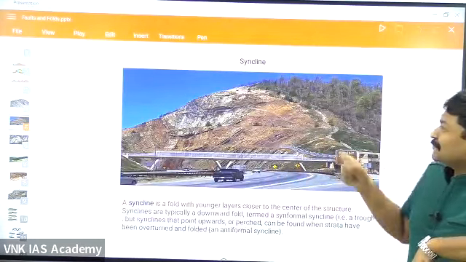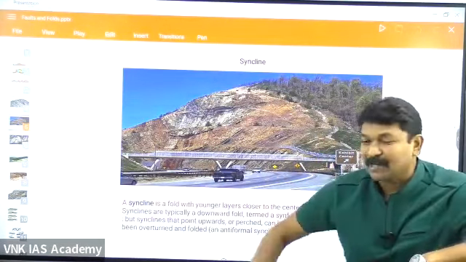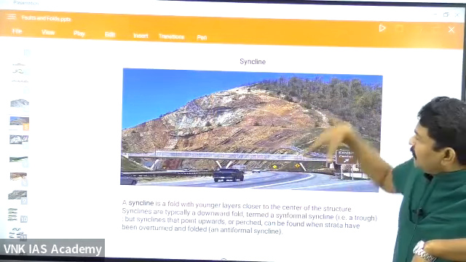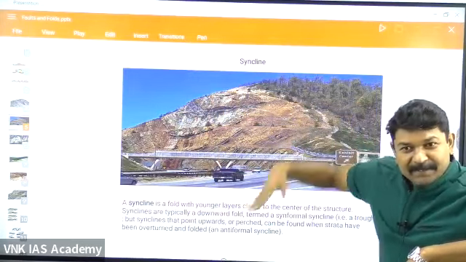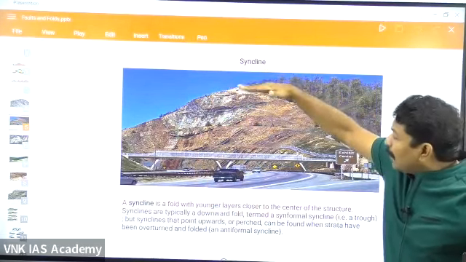Then see this one, syncline. Don't always think that syncline means it is in a lower position. See this syncline. It is a mountain-like structure, but it is a depression. Meaning what? Once upon a time, the land was up to here. What happened to all this area?